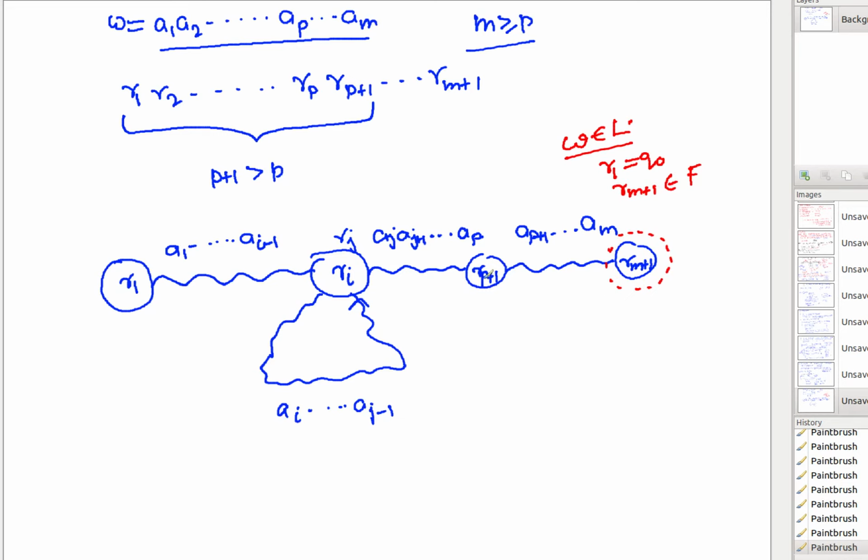Correct. So in the previous one, when we were doing the infiniteness, we just stopped up to this point, but here I am saying something more. I am saying that your string might be extremely large. I don't care about that. You just pick the first p symbols, and you will be able to detect a cycle within that. Just mark these words. What I am saying is that this string might be very large, m might be very, very large compared to p. Even in that case, if you pick only up to the first p symbols, still you will be able to detect a cycle. That's all I am saying.